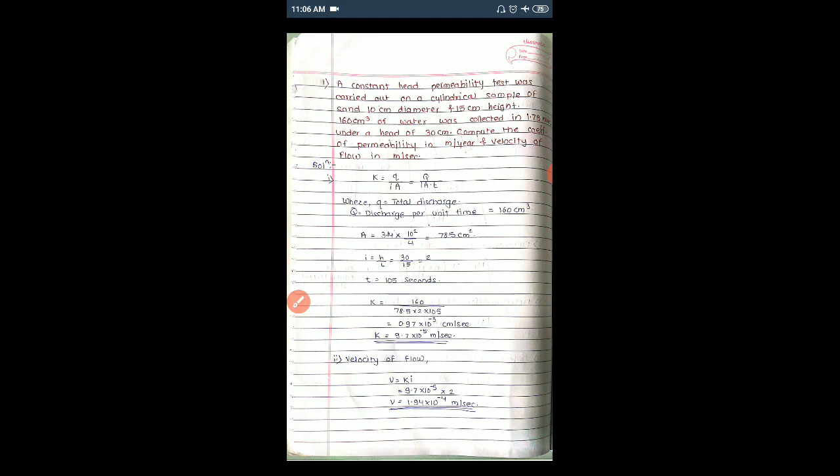Now coming to our numerical: 10 centimeter diameter, 15 centimeter height of this cylindrical sample. Then 160 centimeter cube of water has been collected in 1.75 minutes under a head of 30 centimeter. Compute the coefficient of permeability in meter per year and the velocity of flow in meter per second.